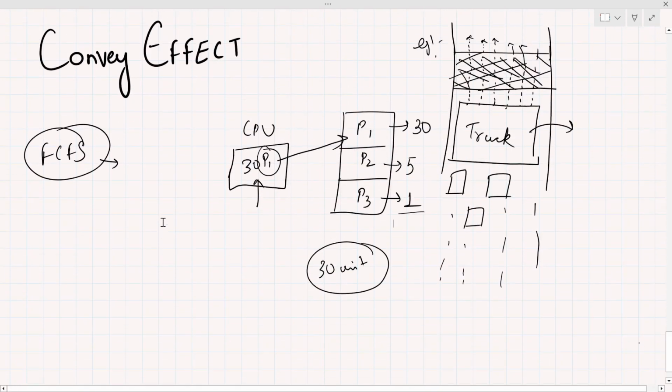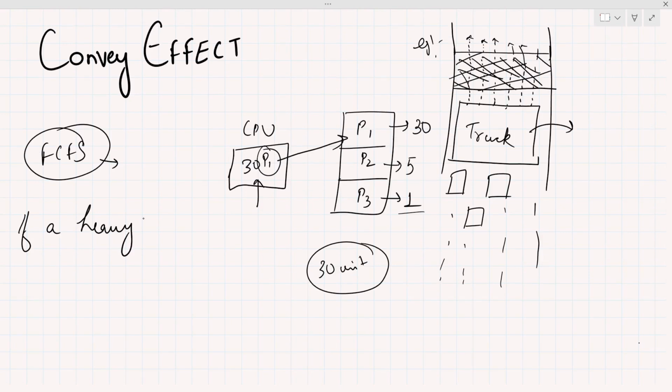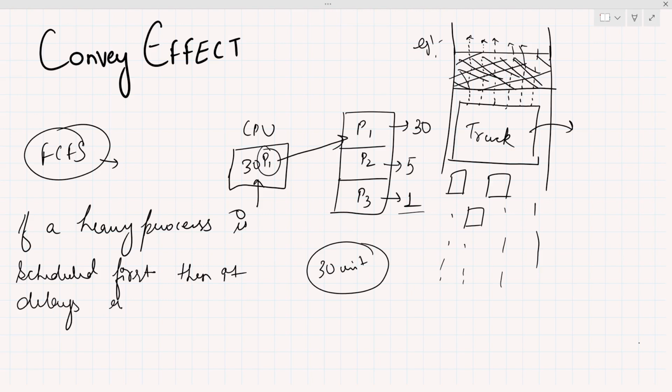Right now we are going to define the Convoy effect: if a heavy process, or you can say a big process, whose burst time is very high, is scheduled first, then it delays all the other processes' execution significantly.